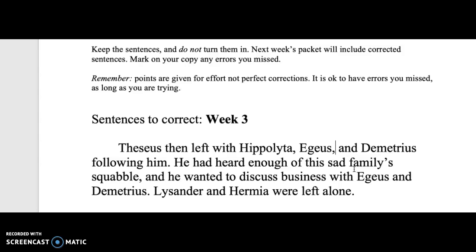He had heard enough of this sad family's squabble, comma, and he wanted to discuss business with Aegeus and Demetrius, period. Lysander and Hermia were left alone. That looks like we have all of those in there. Let's just double check that. It is, there we go. I think that's it.